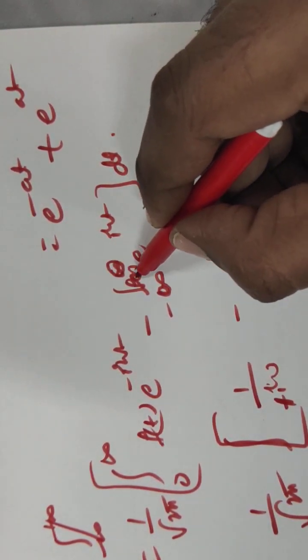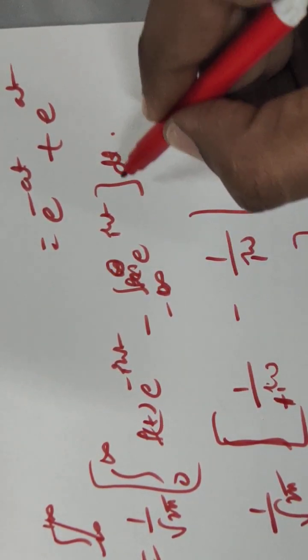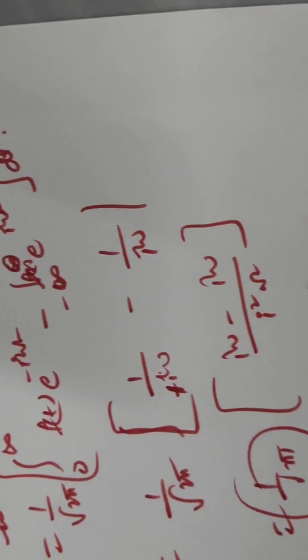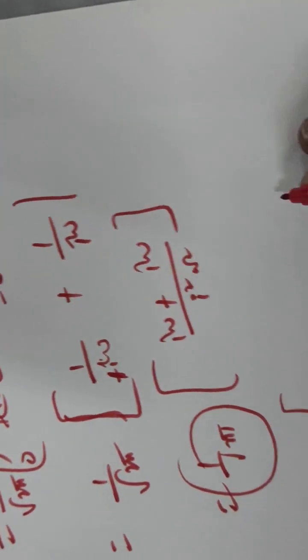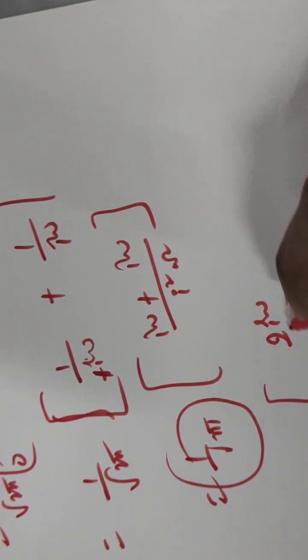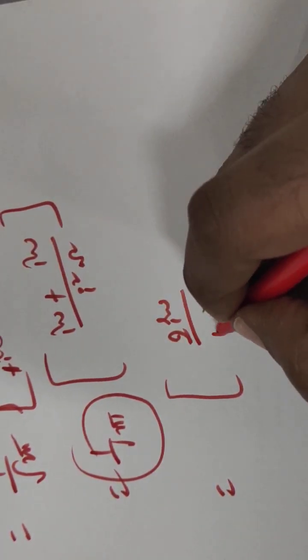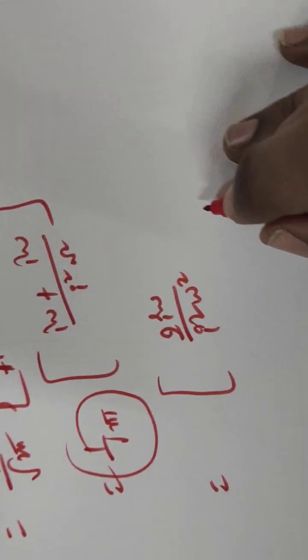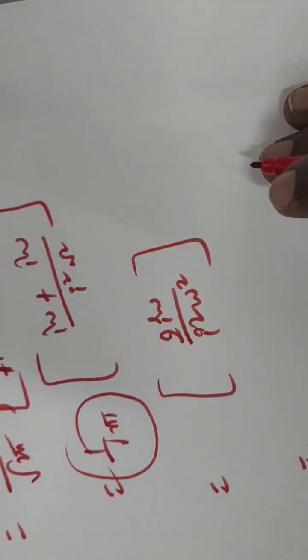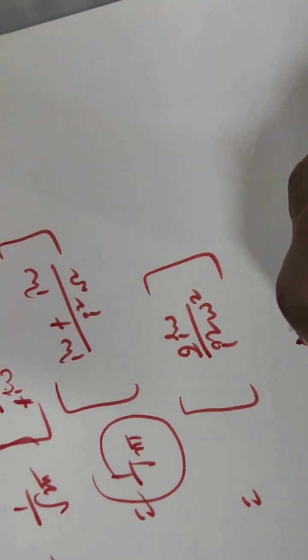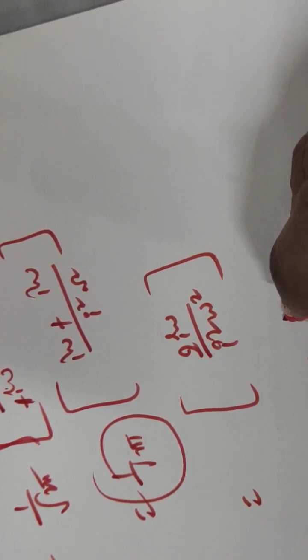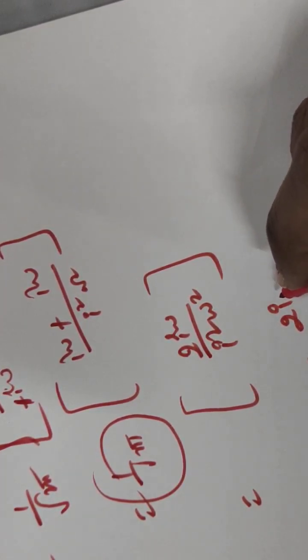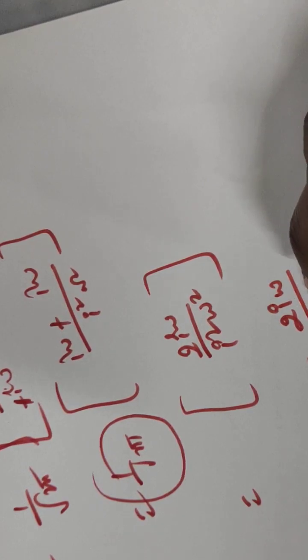Sorry, here from minus infinity to 0, f of t is minus 1, right? So therefore minus into minus is plus, so 2j omega divided by j square omega square, which is equal to minus 2j omega divided by omega square.